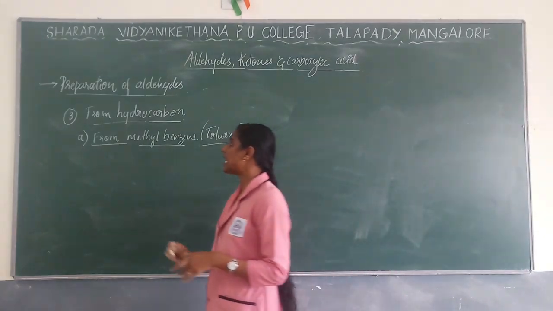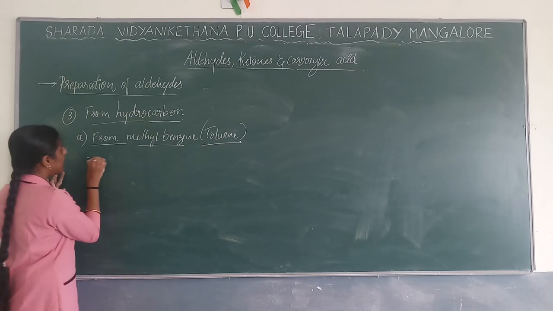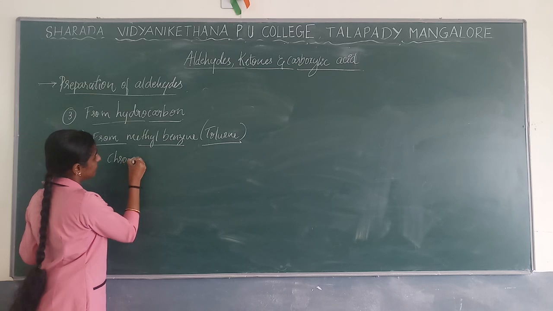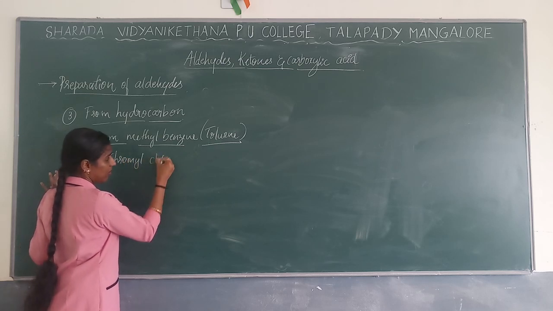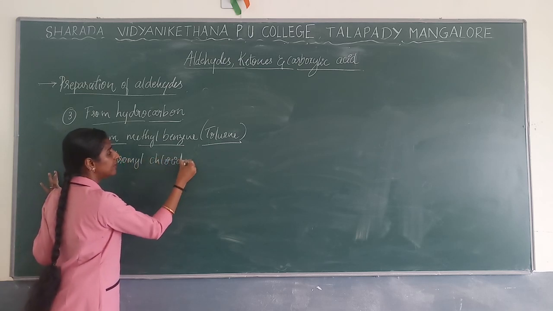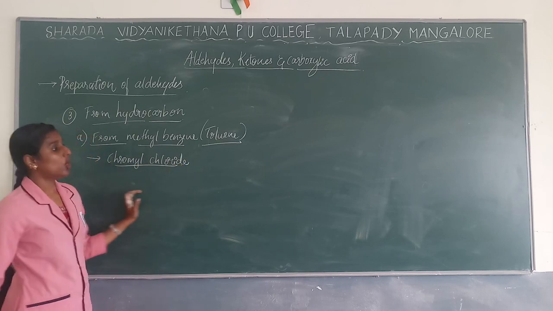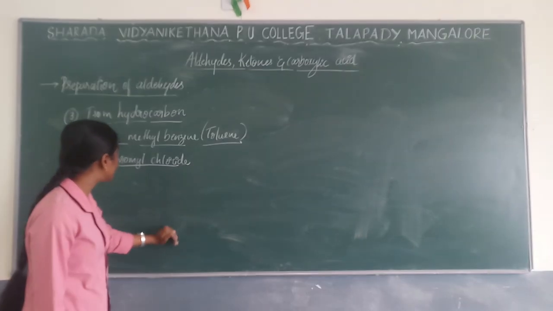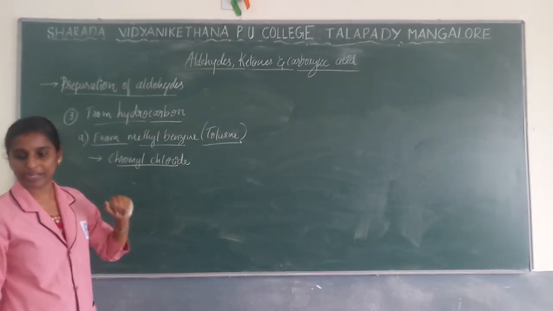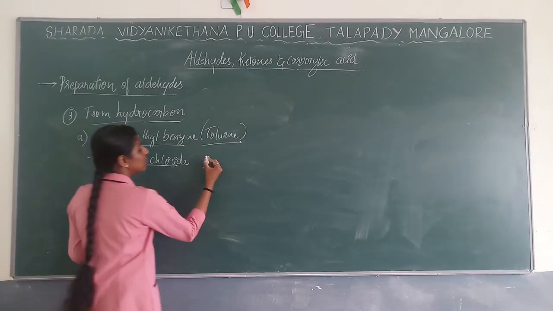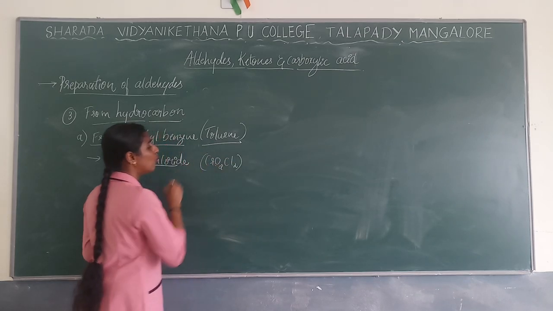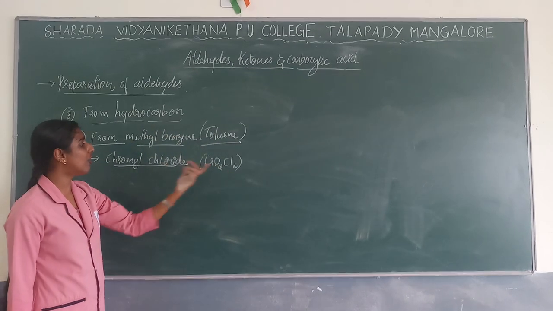So what is the reagent that we are going to use? We can use chromyl chloride as a reagent, and we can use chromic oxide also. First we'll deal with chromyl chloride and how we are going to get the product. So the chromyl chloride, CrO2Cl2. This is the formula of chromyl chloride.